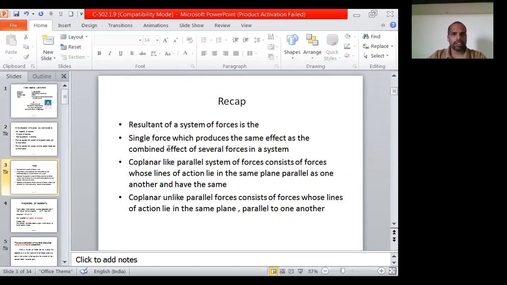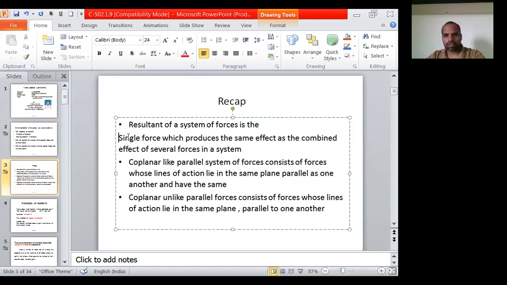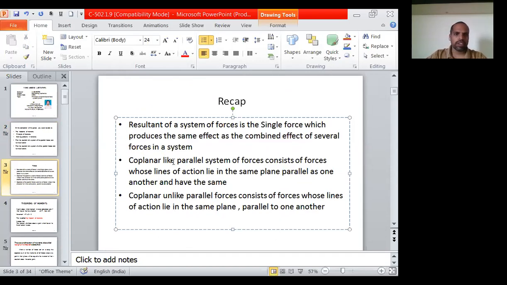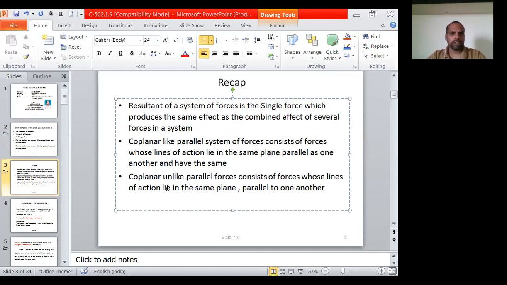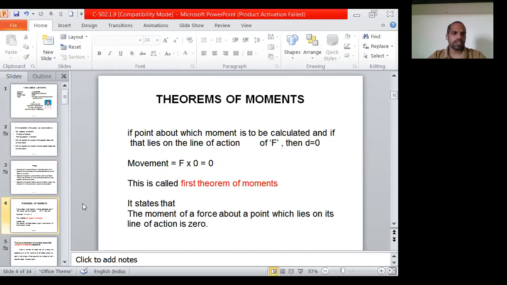The resultant is a single force which will give the same effect as the combined system of forces. And we need to know what a coplanar force is, what a parallel force is, what like parallel and unlike parallel forces are, all acting in the same plane. Let us start today's actual topic.